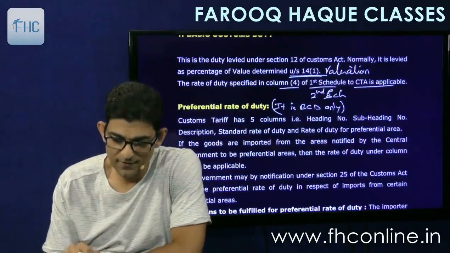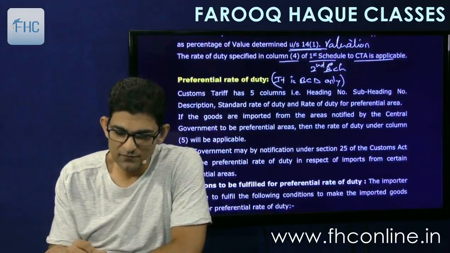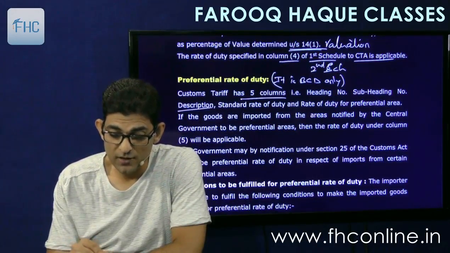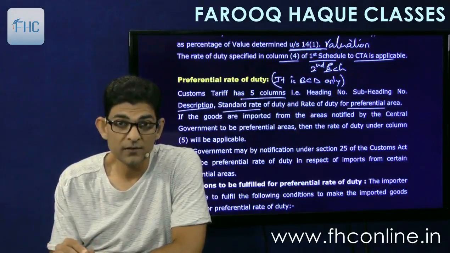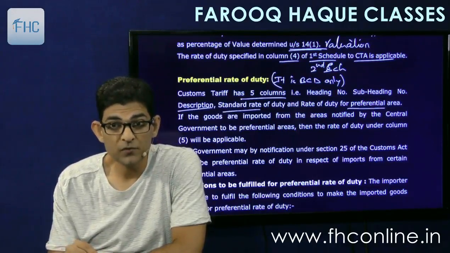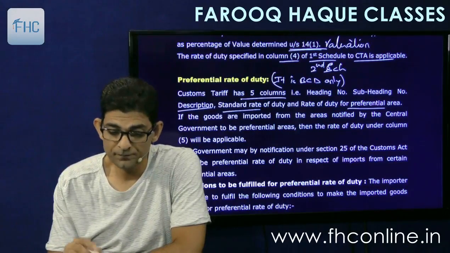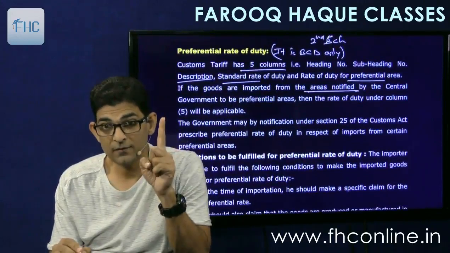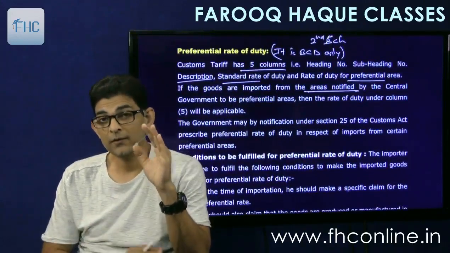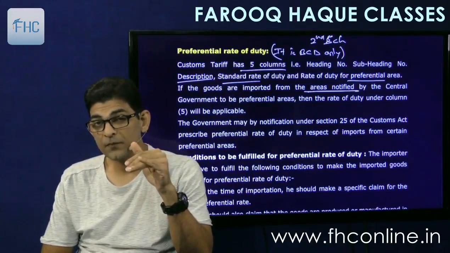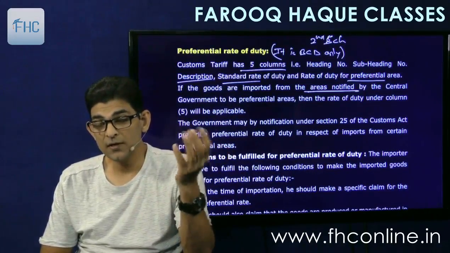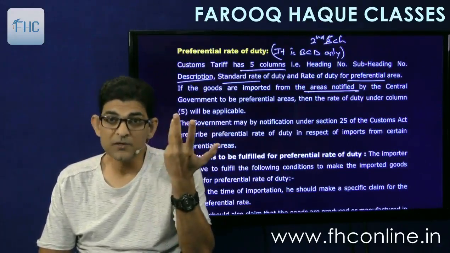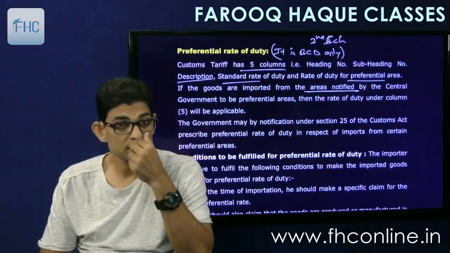Now, just study it. It says the customs tariff has 5 columns. There is heading number, subheading number, description, standard rate, and preferential rate. So, standard rate column is 4, preferential rate column is 5, fifth column. If the goods are imported from areas notified by the central government for each goods, the notification is separately for separate goods. So, for apple, suppose we have notified USA, for bananas we have specified Brazil, for some other goods, steel goods, we have specified Japan. So, it is like that.